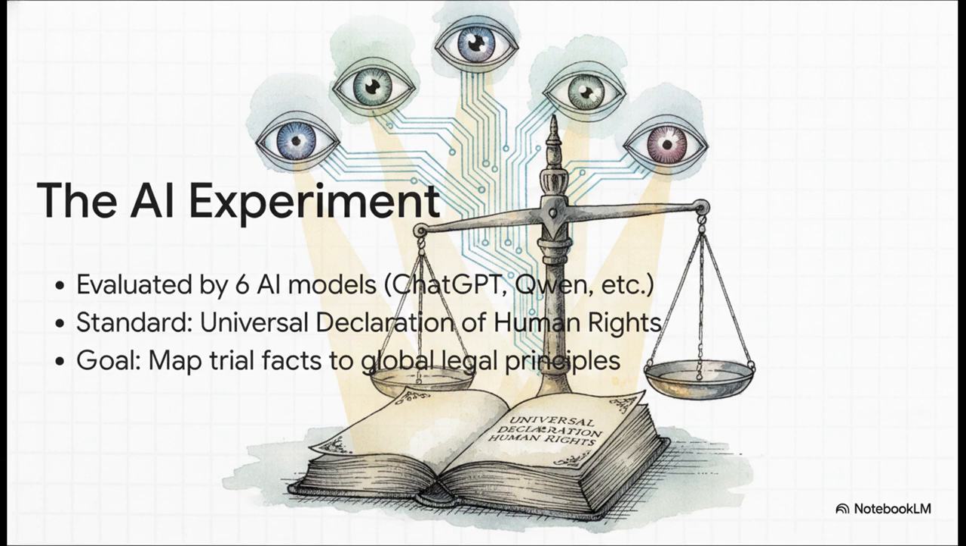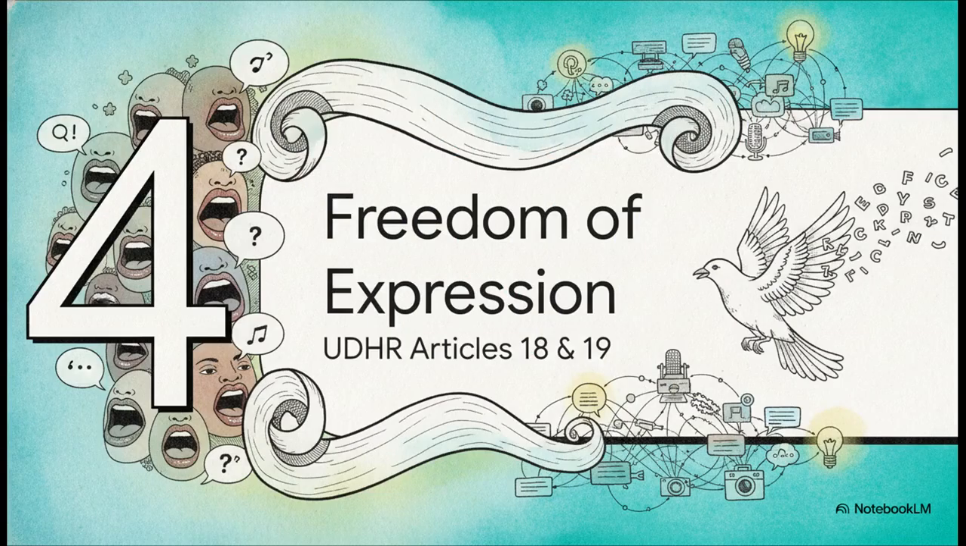Now, the goal here wasn't to take political sides. It was simply to have these algorithms impartially map the trial's established facts directly against the globally recognized legal principles in the UDHR. Let's see what they actually concluded. All right, Part 4, Freedom of Expression, looking at UDHR Articles 18 and 19.